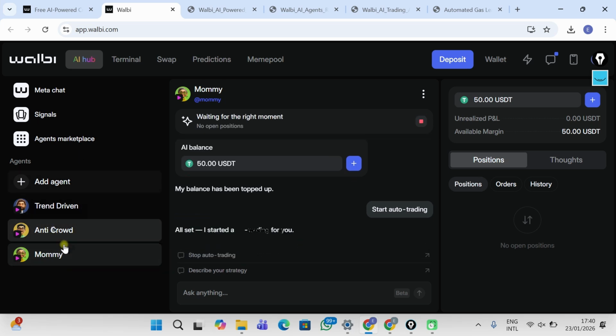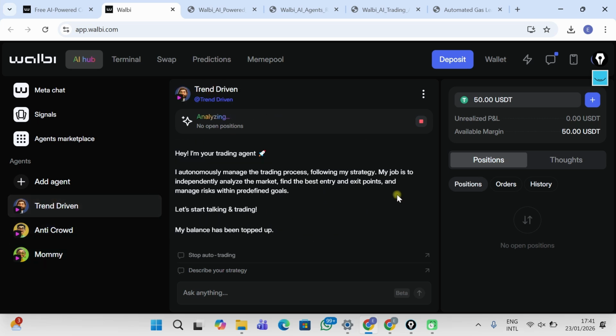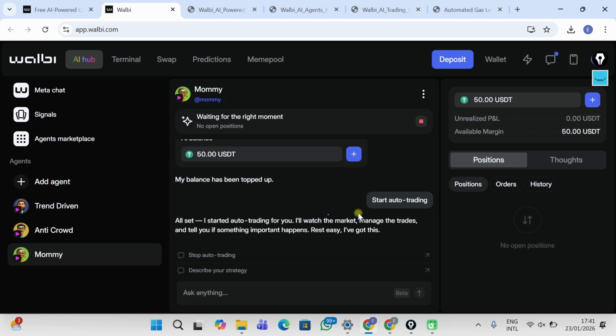So while we wait for them to take a trade, in order to save time, I don't think any of them has entered the trade. While we wait for them to take a trade, let me show you how you can build your own custom agent based on your own trading rules. That's for those who already have some experience with trading, right?